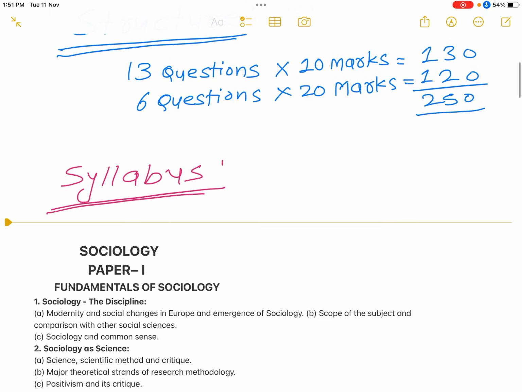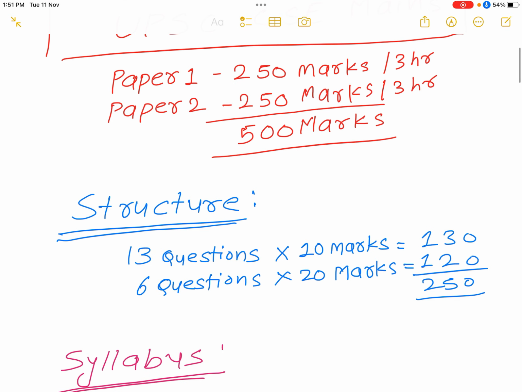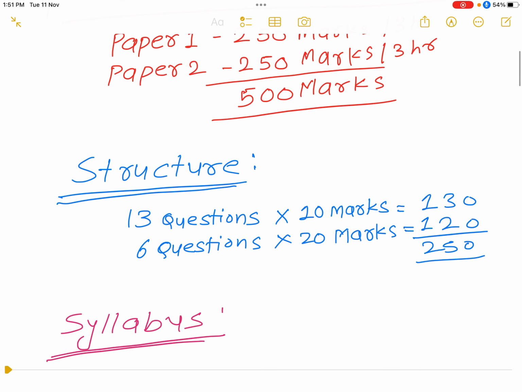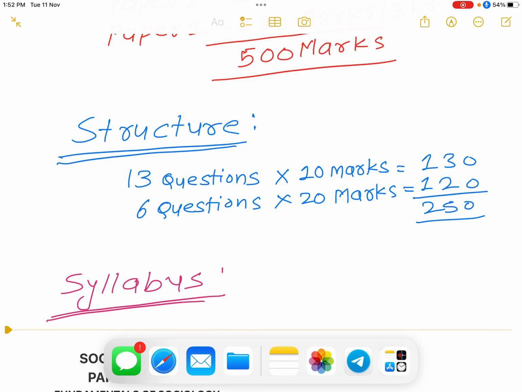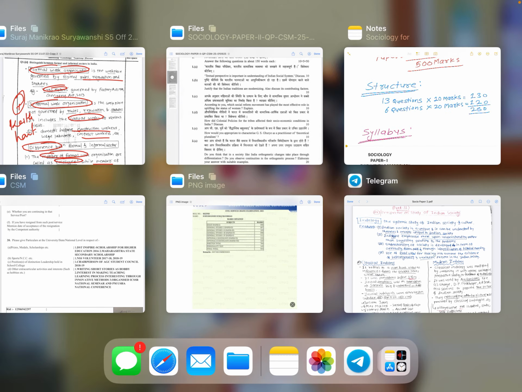Before going forward, we must know that in each paper we have to write 19 questions: 13 questions of 10 marks and 6 questions of 20 marks. This 130 plus 120 is how we write the paper of 250 marks. So let's see how the paper looks.